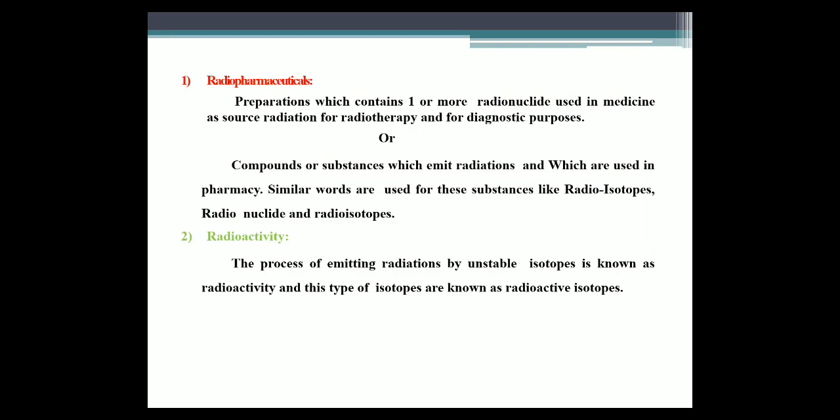Let us discuss some important definitions. The first definition is radiopharmaceuticals. What is meant by radiopharmaceuticals? Preparations which contain one or more radionuclides used in medicine as a source of radiation for radiotherapy and for diagnostic purposes, or compounds or substances which emit radiation and which are used in pharmacy. Similar words are used for these substances, like radioisotopes and radionuclides.